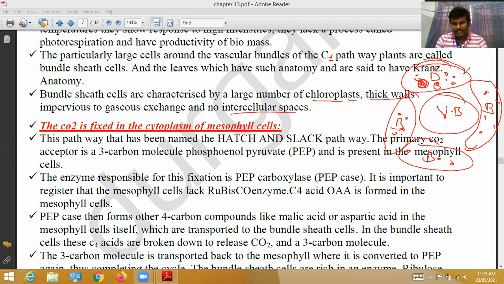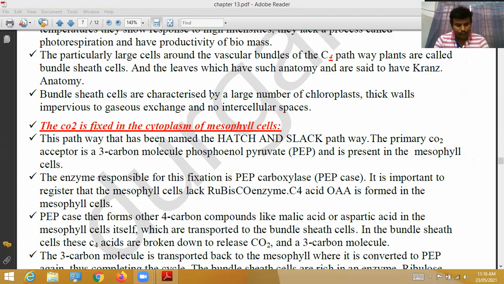These bundle sheath cells are characterized by a large number of chloroplasts, and they consist of thick walls. These thick walls are very strong, do not support exchange of gases, and there are no intercellular spaces in these bundle sheath cells. That is the C4 plants. C4 plants are special. In these characteristic features, C4 plants are peculiar.